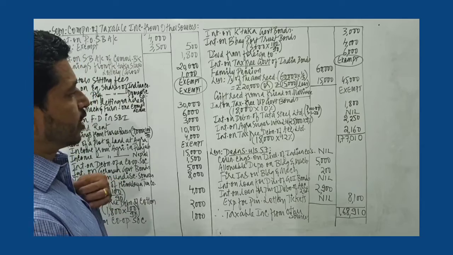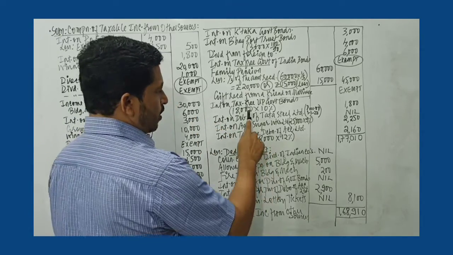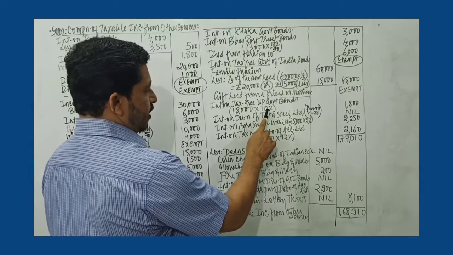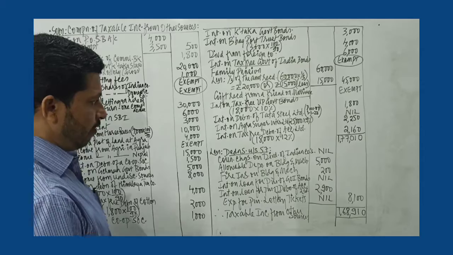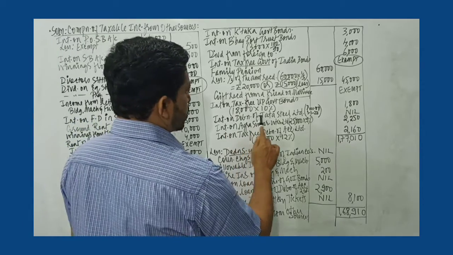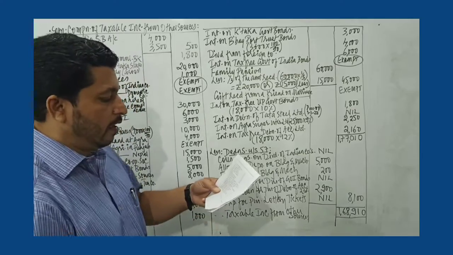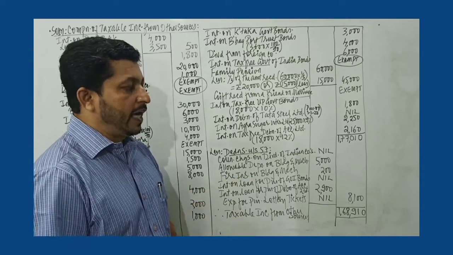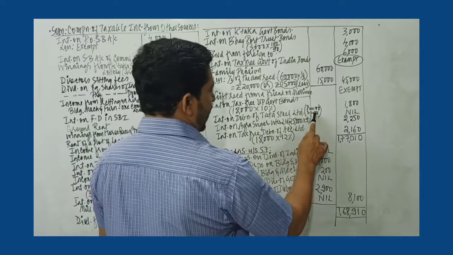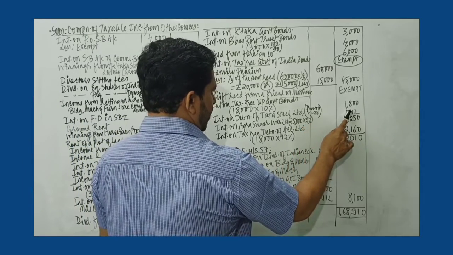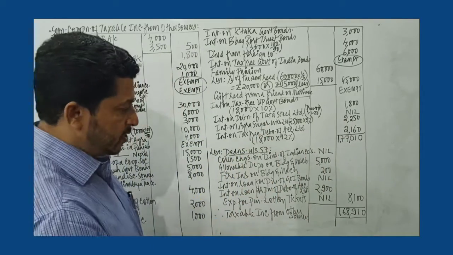Then we are given with interest on tax-free UP government bonds. Investment amount is given. So we simply calculate interest at the rate given. So 18,000 into 10%, 1,800 is taxable. Full amount of interest. Then you have interest on debentures of Tata Steel Limited. This is purchased on 1st of January 20. Problem says interest is paid annually on 31st of December. So no interest is paid on 1st of January. So nothing is taxable. No interest is received on this for this year.